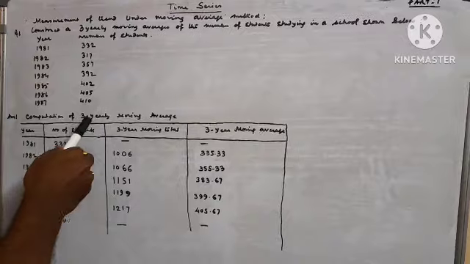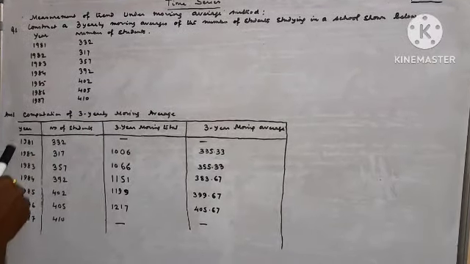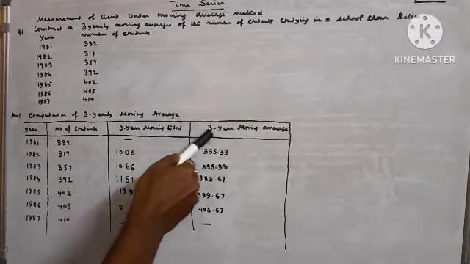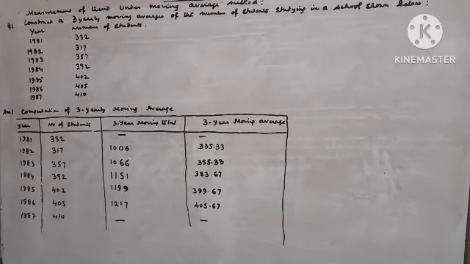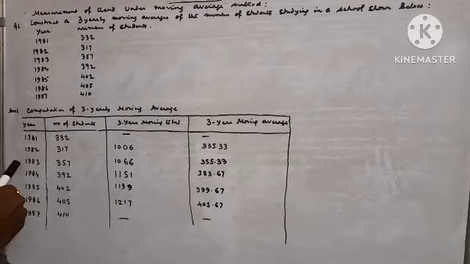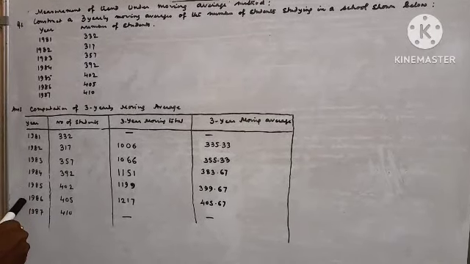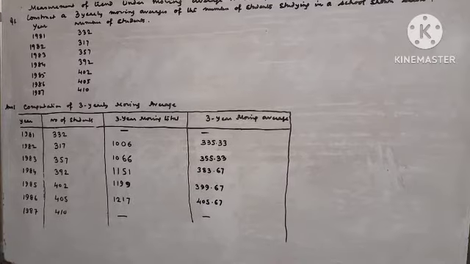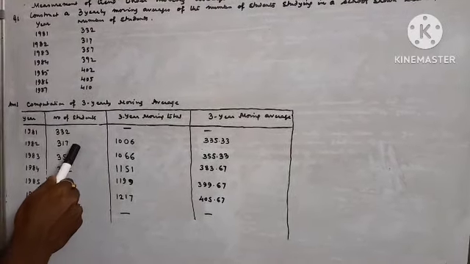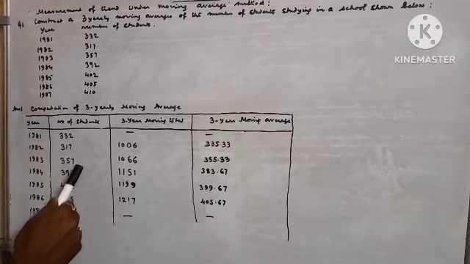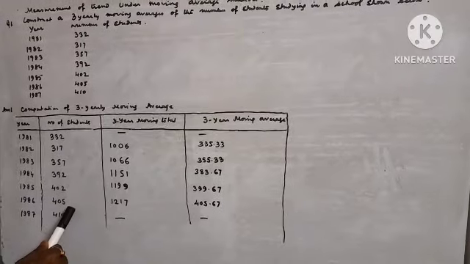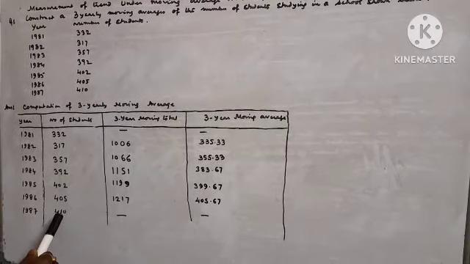Answer. Computation of 3 yearly moving average. Columns: year, number of students, 3 year moving total, 3 year moving average. Years: 1981, 82, 83, 84, 85, 86, 1987. Number of students: 332, 317, 357, 392, 402, 405, 410.